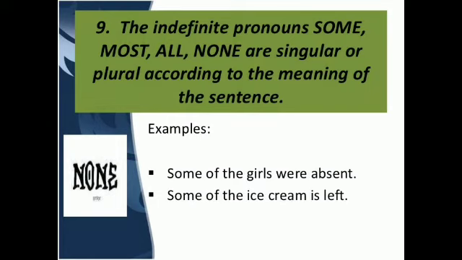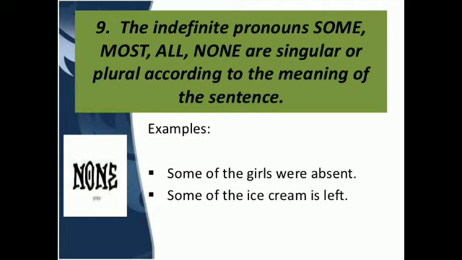Let's talk about the 9th rule. The indefinite pronouns some, most, all, none are singular or plural according to the meaning of the sentence. So whenever these words some, most, all, none come in a sentence, then we should consider the meaning of the sentence first of all, then we will use the verb according to that.